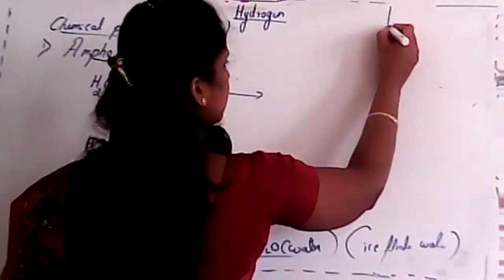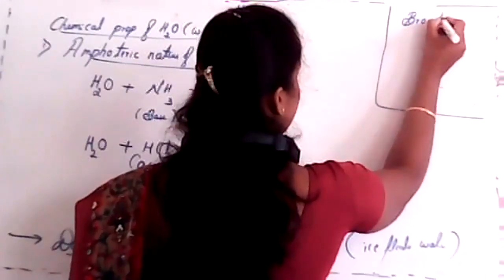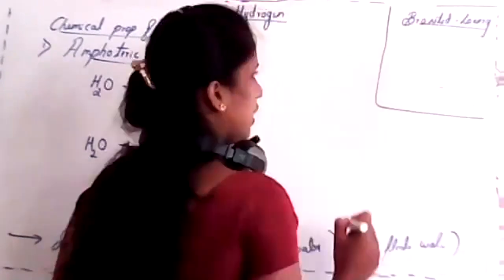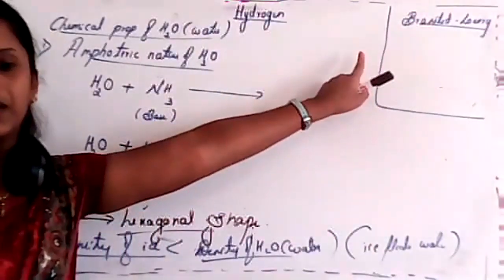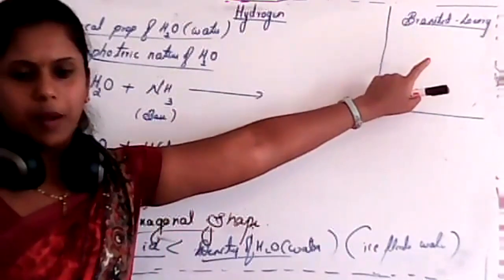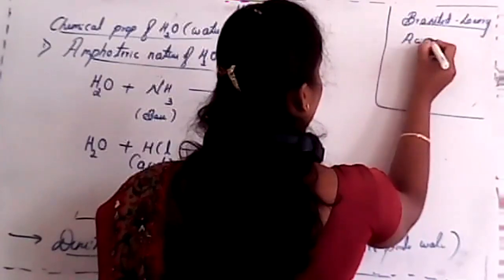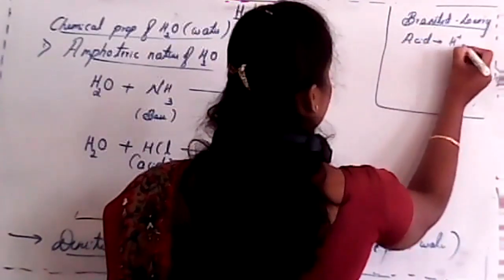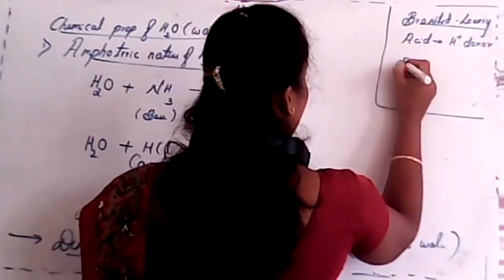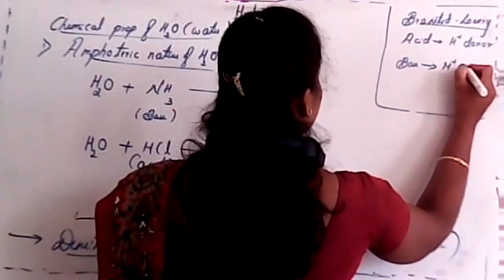See, again I'll consider another theory here, that is the Bronsted-Lowry theory. About this, you will study in the equilibrium chapter, student. So I'm just giving a hint for you. Just remember that point, okay? According to Bronsted-Lowry, an acid is an H plus donor and a base is an H plus acceptor.